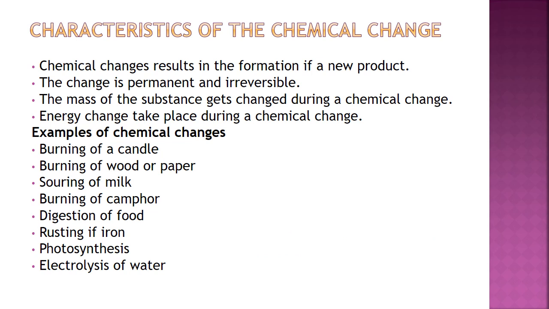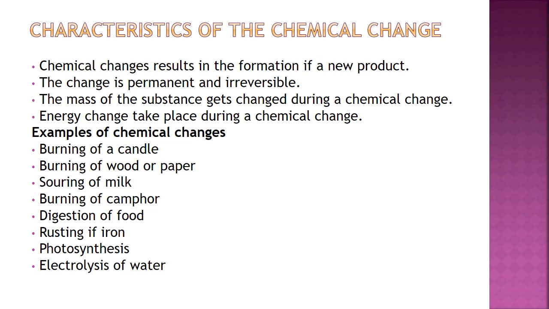Characteristics of the chemical change are: number one, chemical change results in the formation of a new compound. Entirely a new product is formed with a complete difference in the molecular composition. The change is permanent and irreversible.